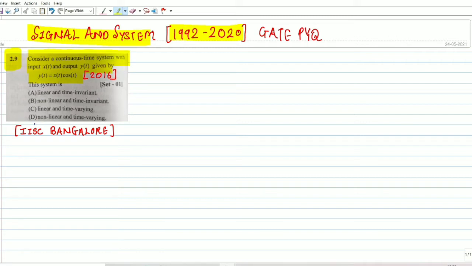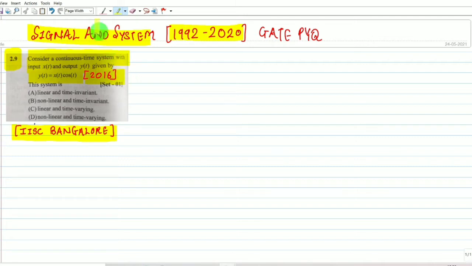Let's move to the solution. This question came in 2016, asked by IISc Bangalore. In this question, we have to comment on linearity and whether the system is time variant or time invariant. This question is similar to my previous video. If you watch my previous video, it will help you solve this question.